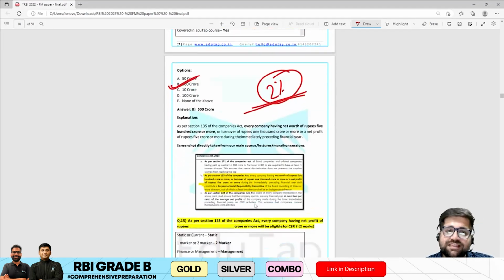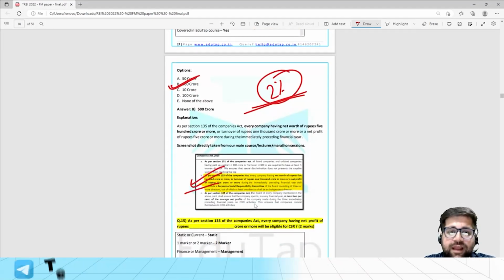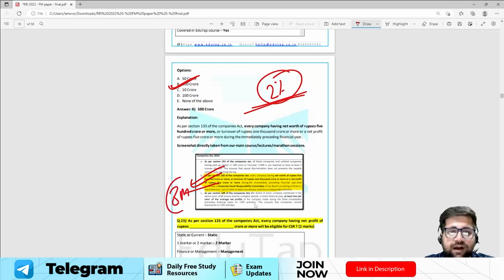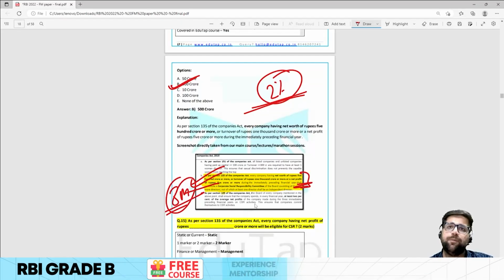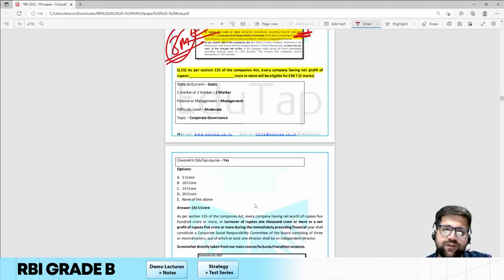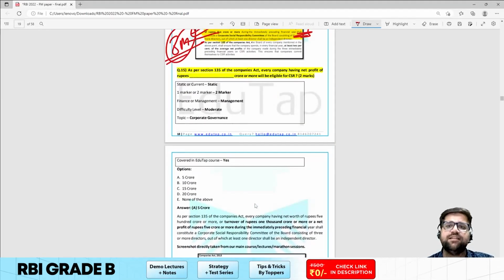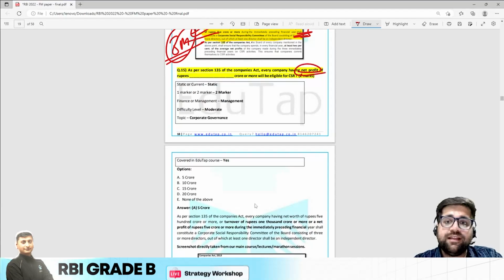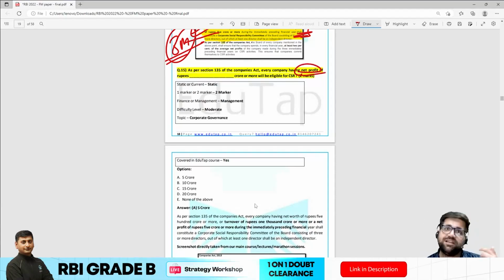Now this is the exact paragraph on which RBI has framed a question worth 8 marks. If you see, this is the exact paragraph which has been mentioned under the corporate governance chapter of management. Now moving ahead to question number 15, on the same lines of CSR, they have asked you the net profit. There is a turnover limit as well, but it was mentioned in the question. Now when it comes to the net profit, yes, the answer will be 5 crore.